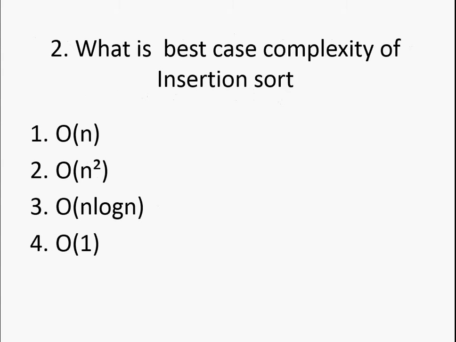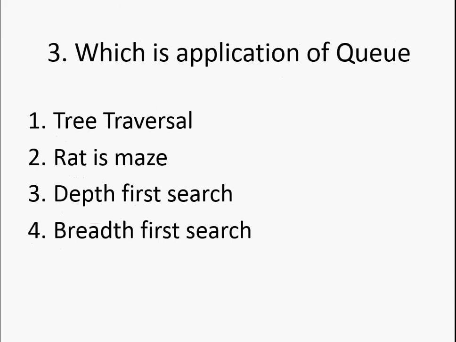Question 2. What is the best case complexity of insertion sort? So options are there. Best case complexity. So the answer is option 1. Big O of n. This is the best case complexity of insertion sort, and O of n square is the worst case and average case complexity of insertion sort. N log n is the complexity of heap sort and quick sort. Okay. So let's move to the next question.